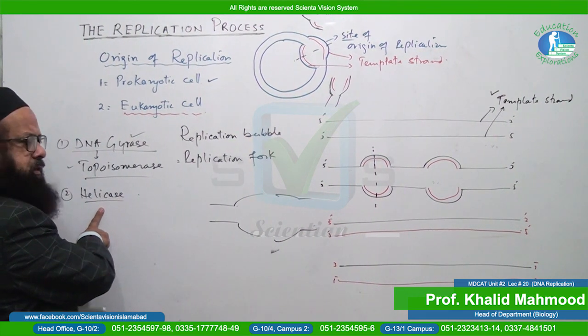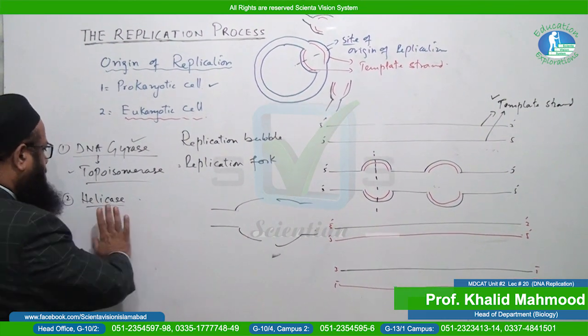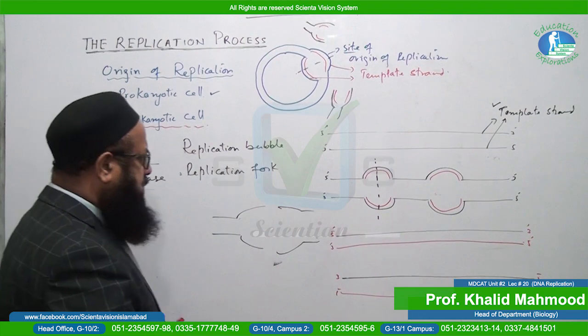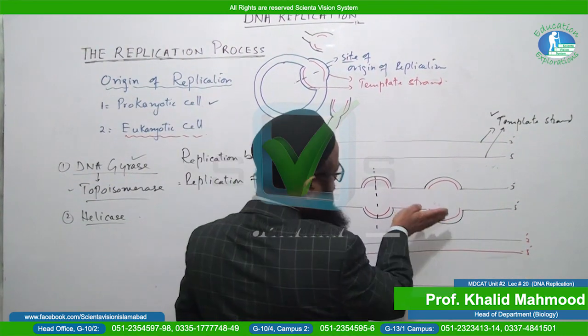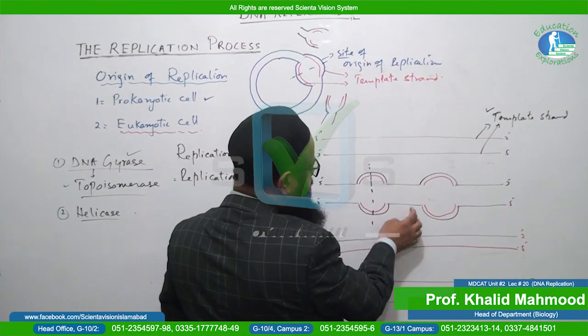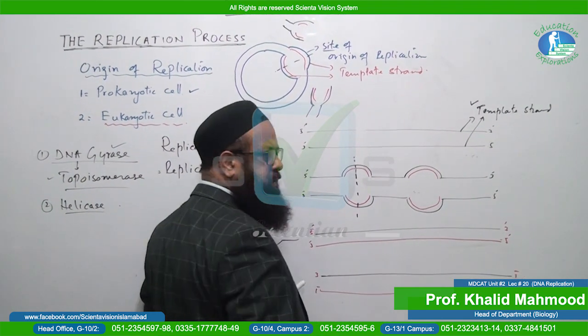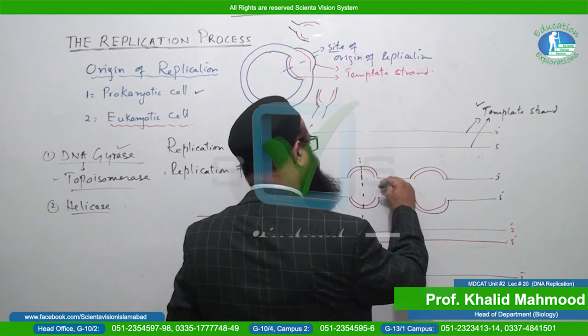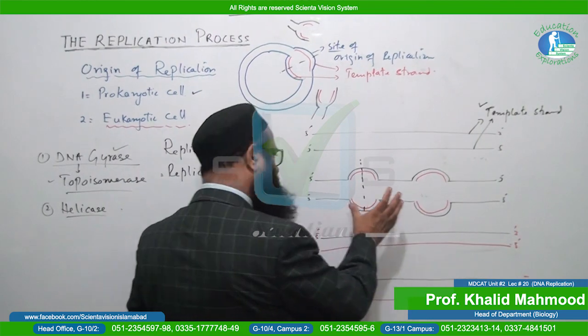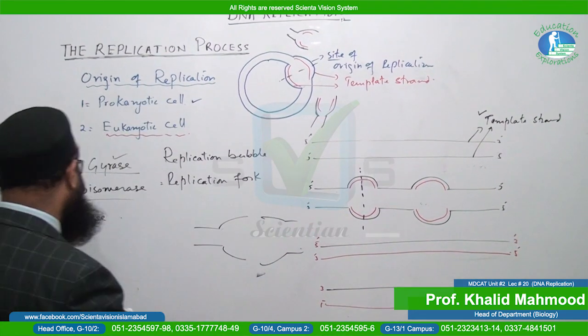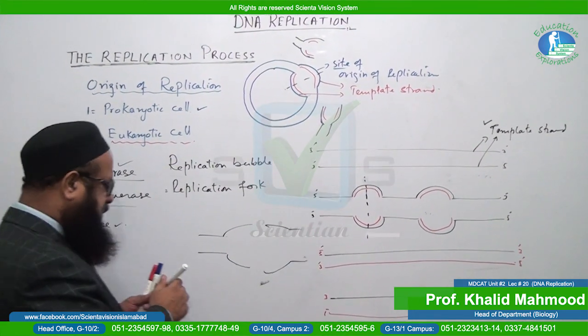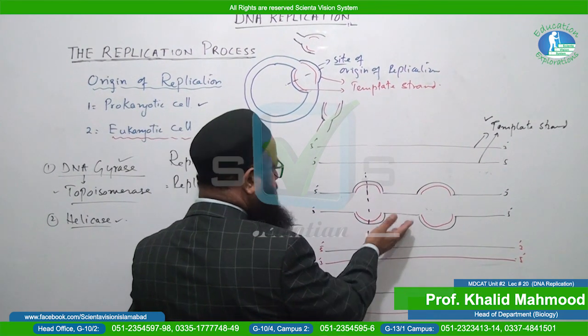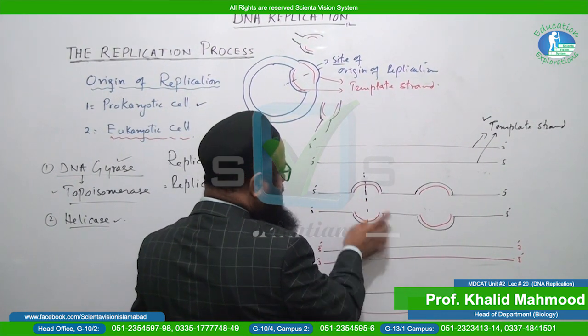The second one is what? Helicase enzyme. Helicase enzyme is meant for what? You know that hydrogen bonding is present between the nucleotides. Hydrogen bonding means the 2 strands are held together by hydrogen bonding. So what is the role of helicase? To break the bonding between the bases so that the 2 strands will become separate.